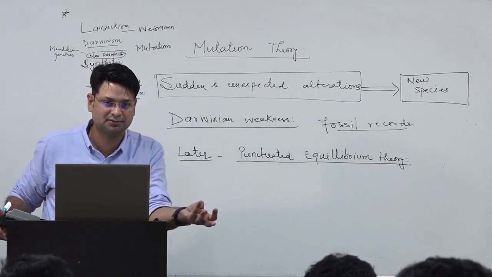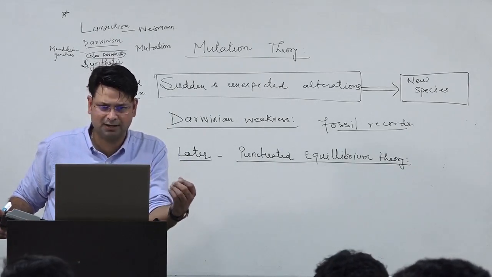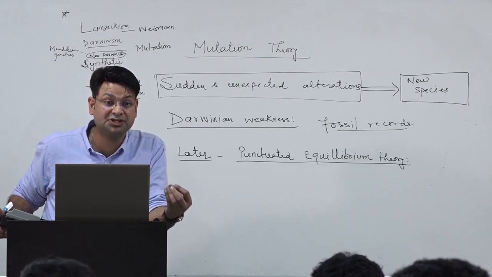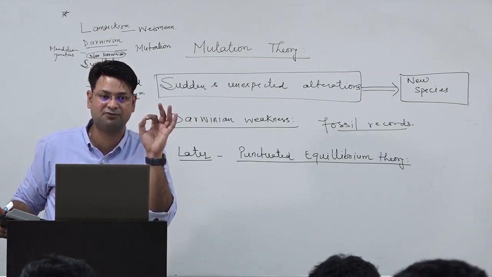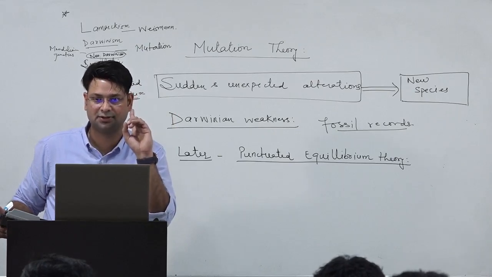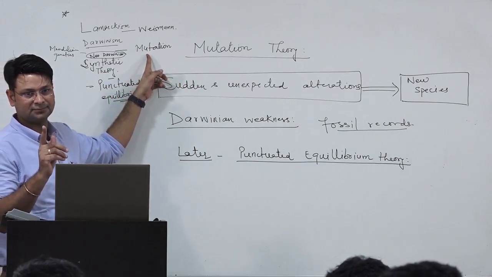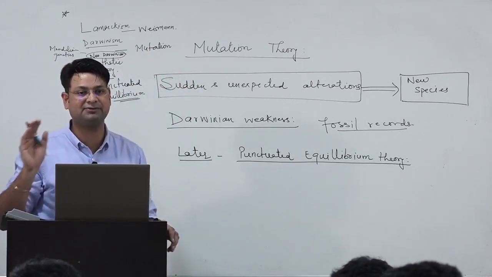Sewell Wright, Fisher, and Haldane, right? These are the three. There are more also, right? These three say that not mutation, rather natural selection is the main driving force for evolution. So they rejected the mutation hypothesis, right? They say that natural selection is the main driving mechanism.